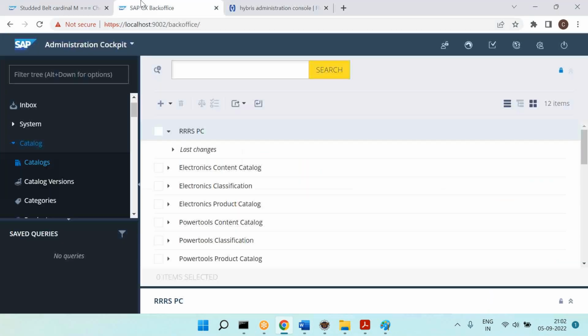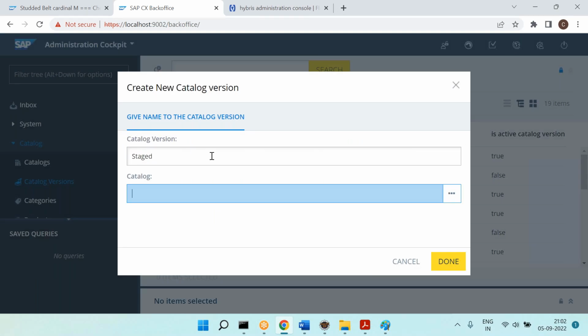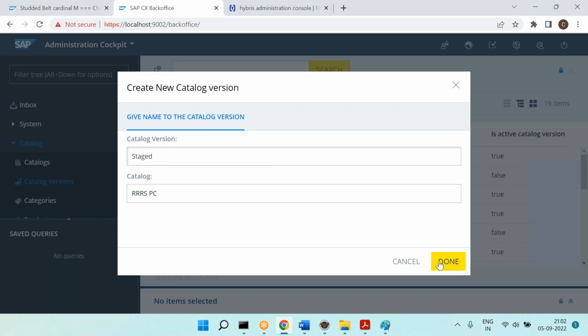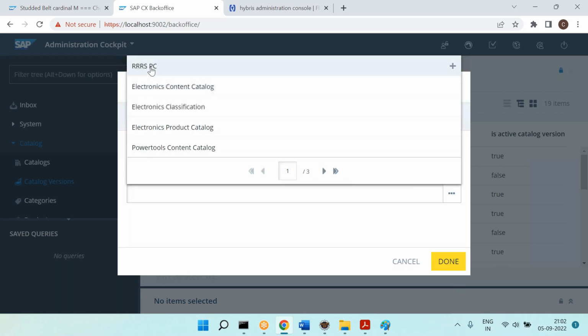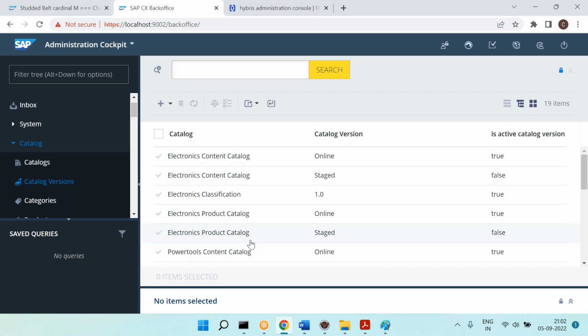So how do I do that? Go to the back office, catalog versions, click on the plus symbol, type staged, and this staged I am creating for the RRS product catalog, and say done. Now similarly create online. This online I am creating for the RRS product catalog, say done. That's it. Now catalog versions are stored in which table? Catalog version table. Okay, good.